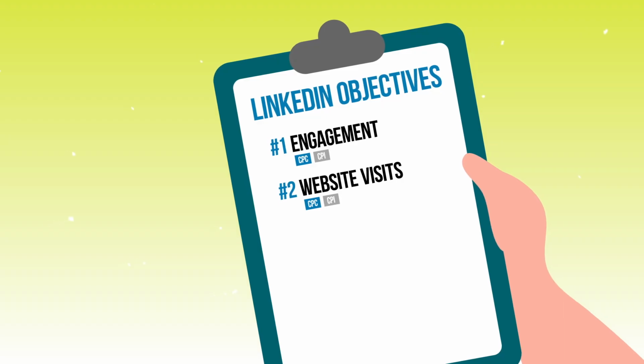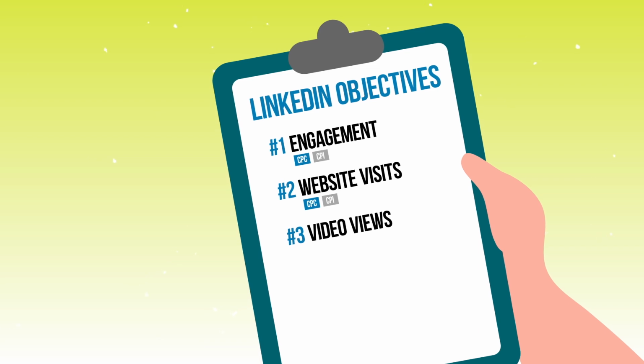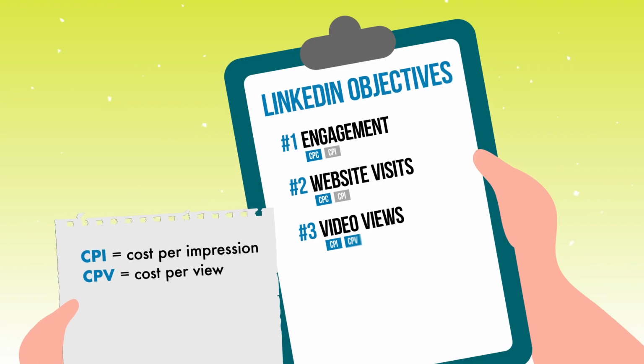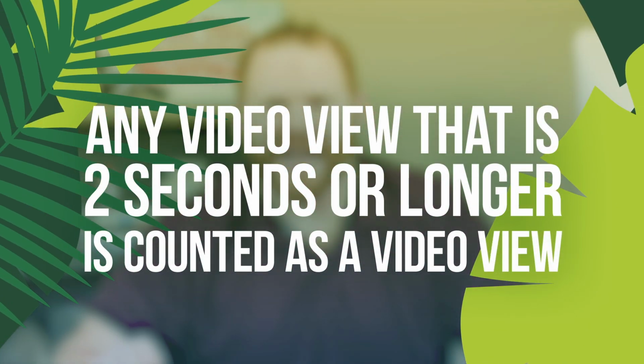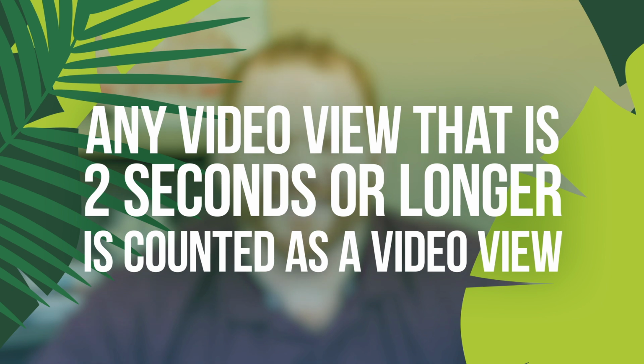The third objective we want to talk about is video views. Now this obviously applies only to video creative, but this is helpful to understand: by using the objective, you can bid by the impression or by the view. A view on LinkedIn's video ads is 2 seconds. In general on LinkedIn, you can expect to pay between about 6 to 14 cents per 2-second view, which is obviously much more expensive than Facebook. But again, we're reaching a very specific hyper-targeted audience here.